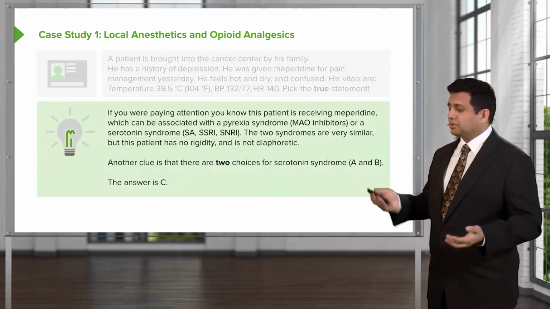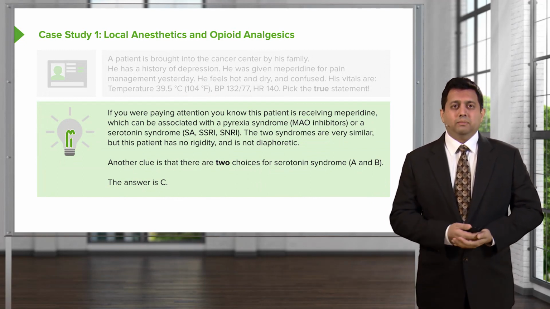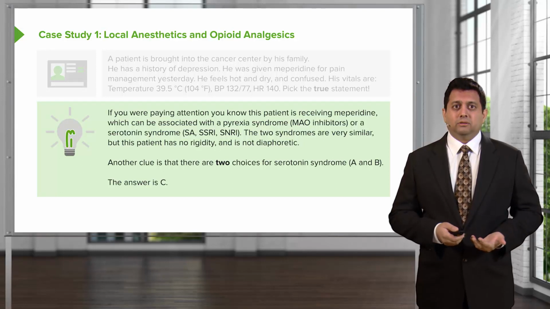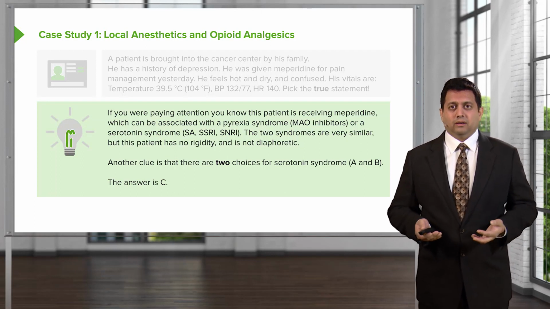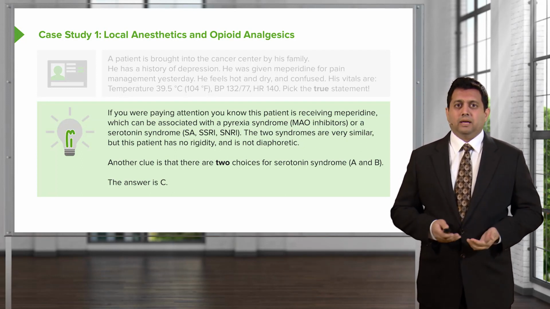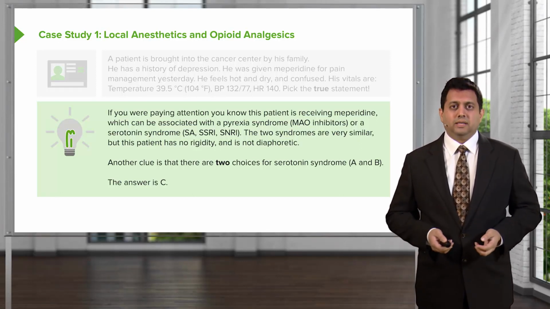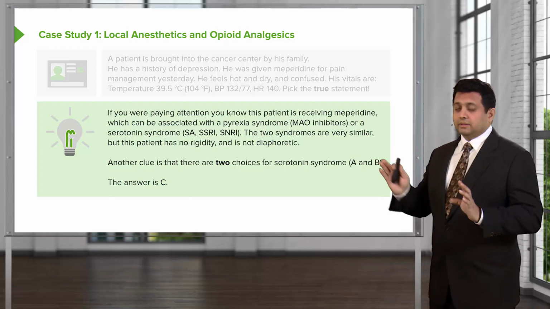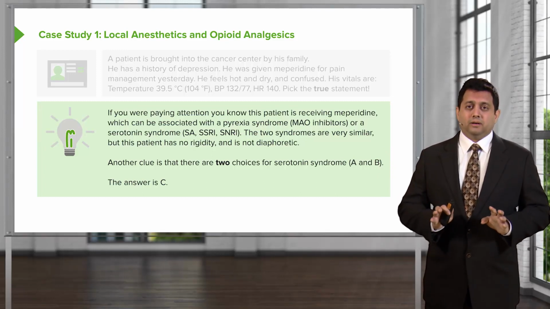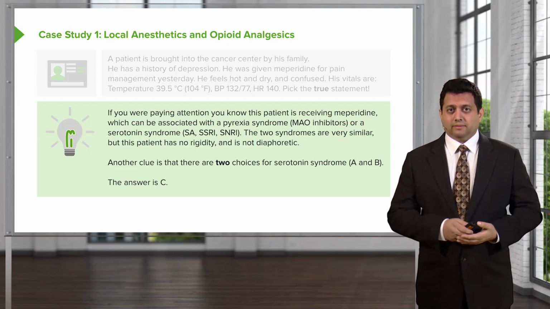So let's go through each of the choices. If you are paying attention, you know that this patient is receiving meperidine, which can be associated with either a hyperpyrexia syndrome or a serotonin syndrome. So hyperpyrexia is associated with monoamine oxidase inhibitors, and a serotonin syndrome is associated with one of the serotonin agonists or a serotonin-specific reuptake inhibitor or a serotonin norepinephrine reuptake inhibitor. Look, the two syndromes are very similar. They're hard to tell apart. But the one thing that you can rely on is that the patient is not rigid and is not diaphoretic. All right, so that's what distinguishes the two.